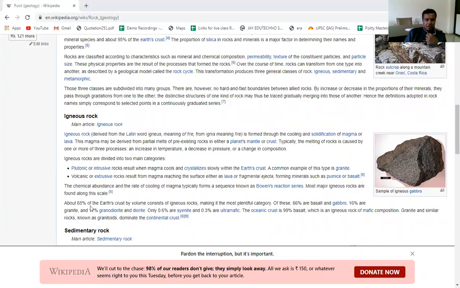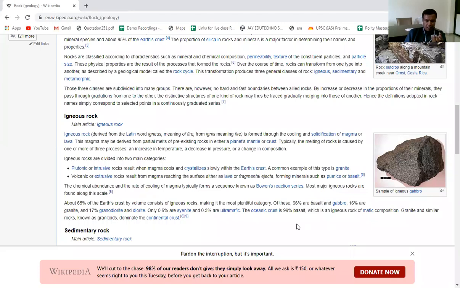About 65% of the earth's crust by volume consists of igneous rocks, making it the most plentiful category, and 66% of that is basalt and gabbro. So basalt is an example of igneous rock. The example of igneous rock is basalt rock.